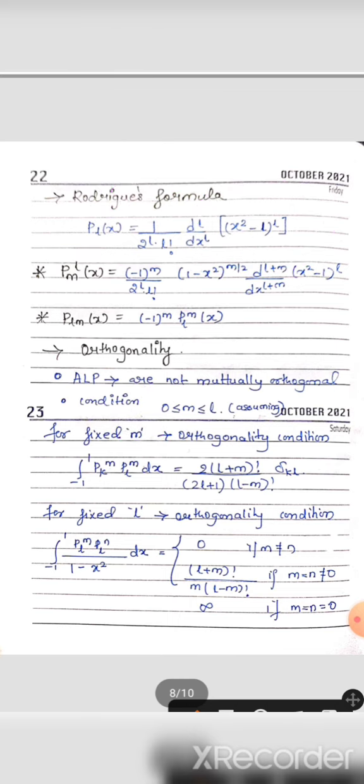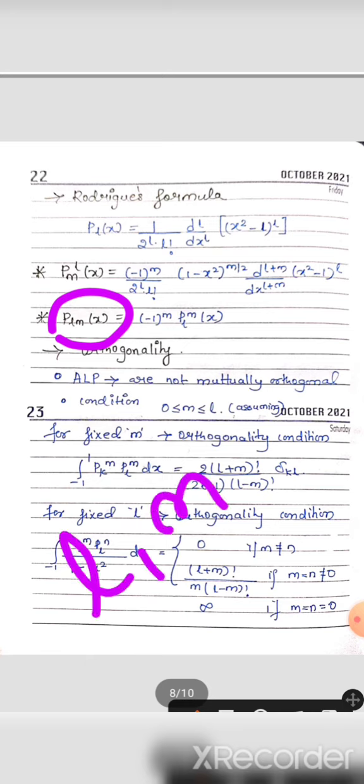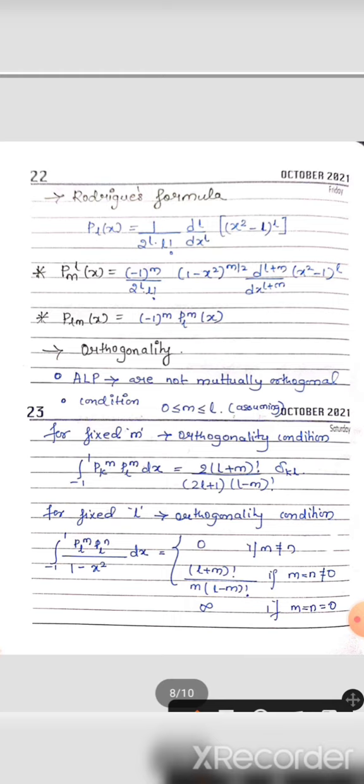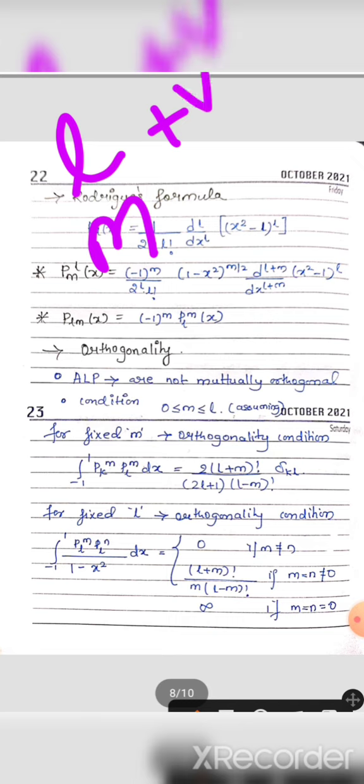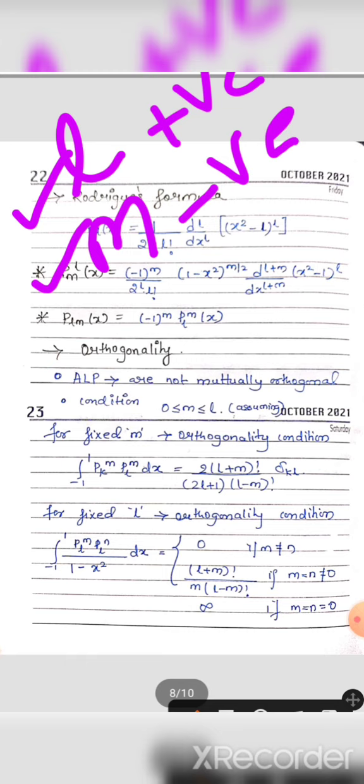Okay, next, just remember this: for Pl to the power of m of x, this is the formula, and for Pl of minus m of x it is minus 1 to the power of m times Plm. These l and m are values from 0, 1, 2, 3, and so on. Depending upon these values, our polynomial is going to change, whether l and m are positive or negative, and if one is positive and the other is negative, what the conditions are. It depends upon those.